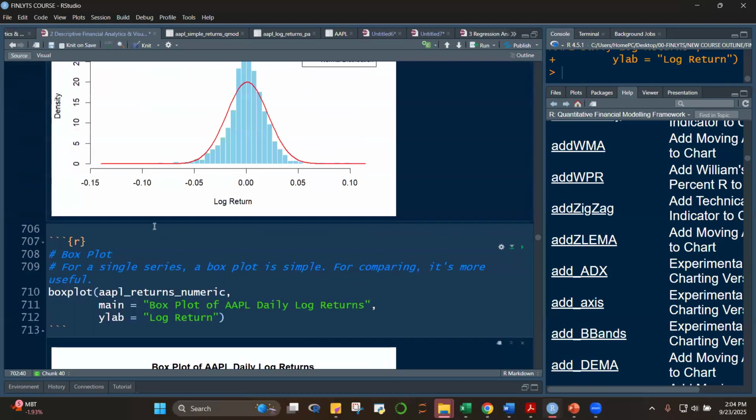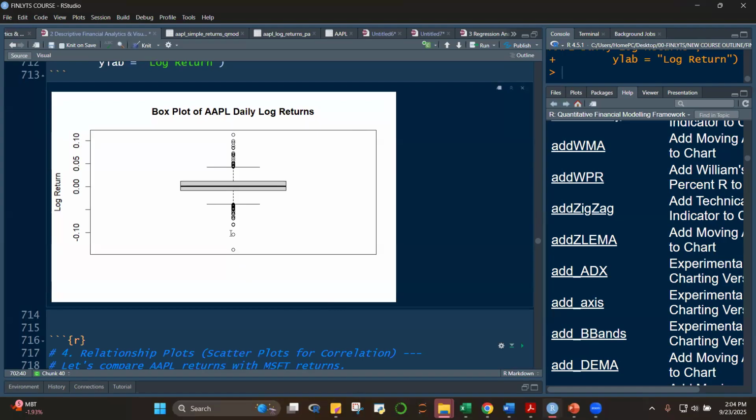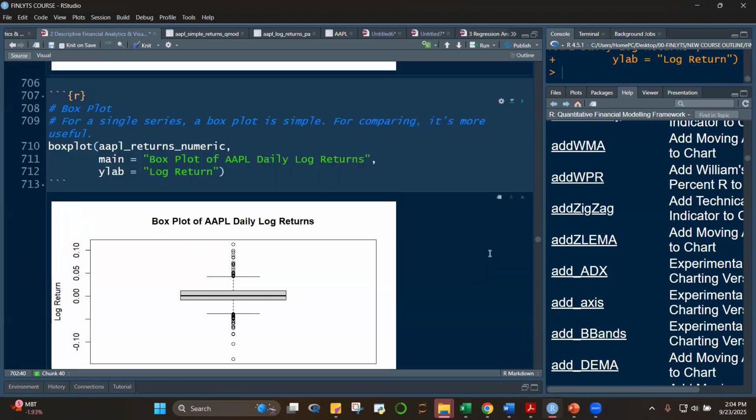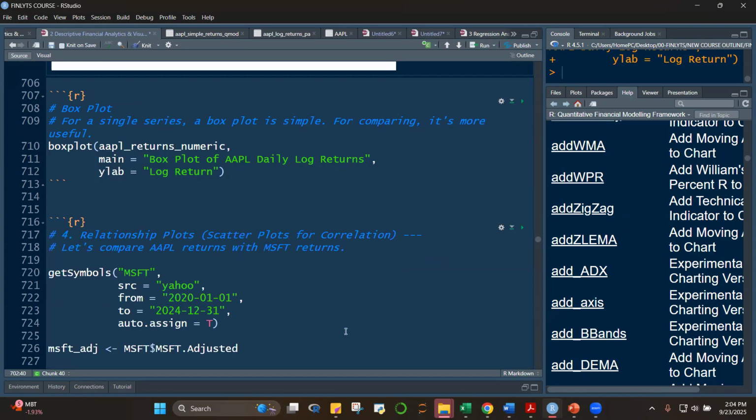Below, here, this is longer, here, as the box plot depicts. All right? Okay.